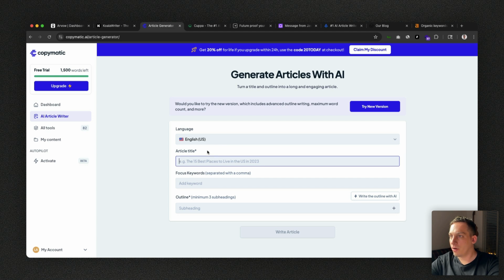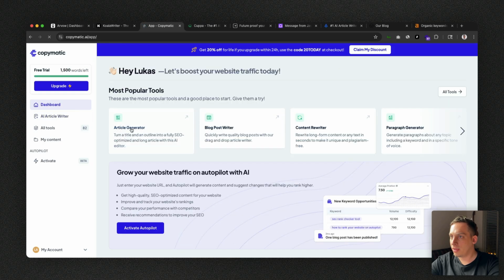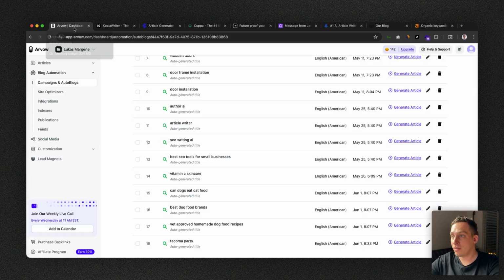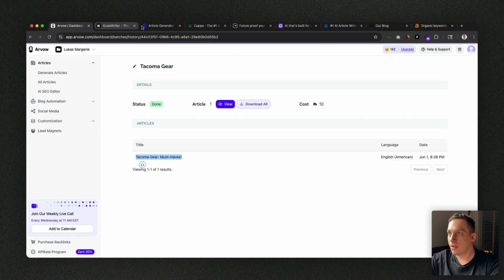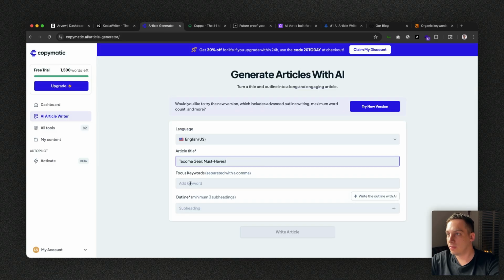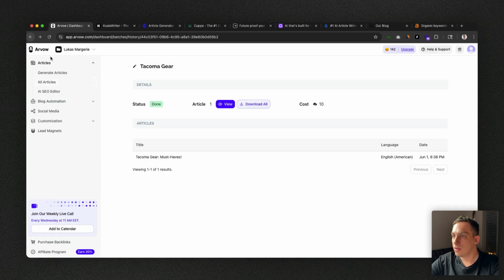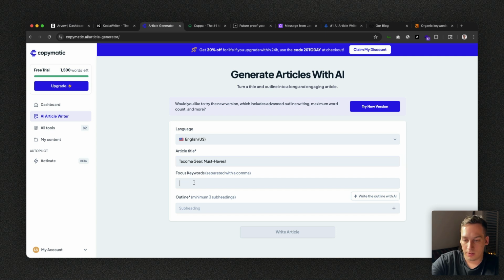So we have an article title. I would like for the AI to generate this for me. Let's go back here and click on, yeah, so it's basically this. Yeah, I don't really know my title. I would really like for the AI to help me with this, but what we can do is get the title from Arvow. So in Arvow, our title was this. And let's go back over here, paste this. Focus keyword was this one, Tacoma accessories, I believe. Right, so Tacoma accessories.